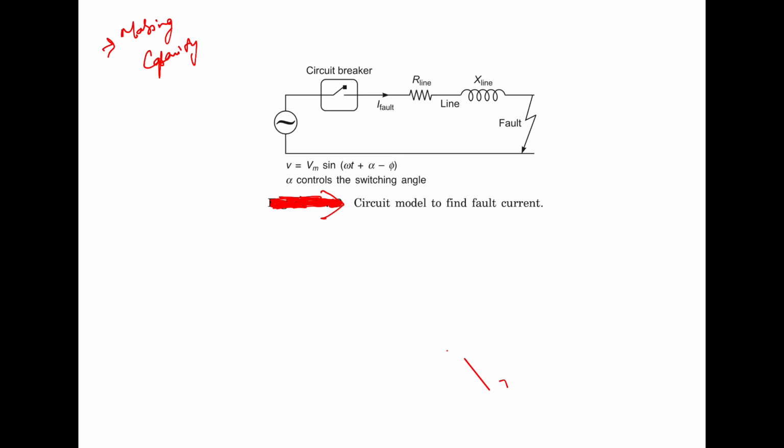Now what is making capacity? It is basically specified in terms of the peak value of the first current wave that flows immediately after the circuit breaker contacts close to the fault.